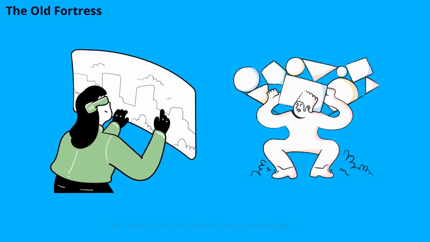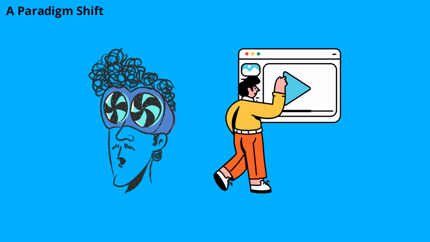But what if all that could change overnight? Enter Kling 3. This isn't just another software update, it's a complete paradigm shift in how we approach video creation. Imagine transforming your wildest visions into stunning, high-fidelity videos with unprecedented ease and speed. Kling 3 doesn't just make videos, it makes cinema accessible to everyone. The playing field is being leveled and the creative gates are swinging wide open.